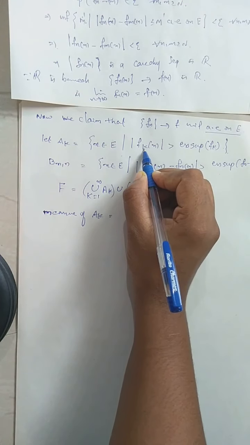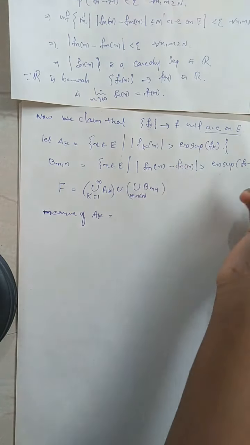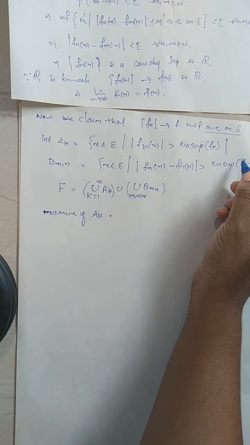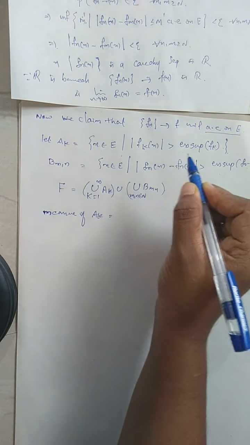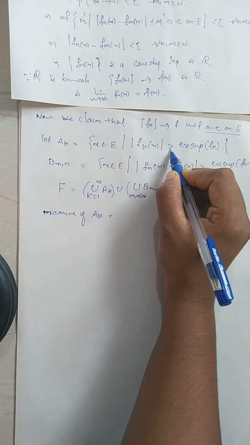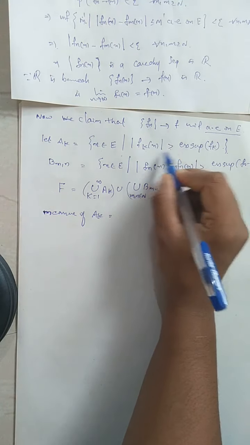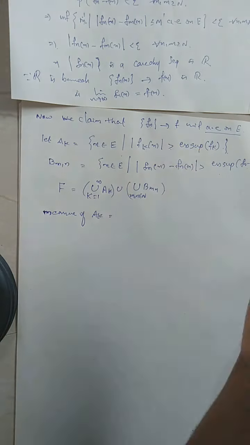Since it is essentially bounded, modulus of Fk will be less than or equal to its essential supremum almost everywhere on E. So if we consider the set of all points at which the Fk's are not less than or equal to it, which means greater than, they are points at which Fk's are unbounded, right?